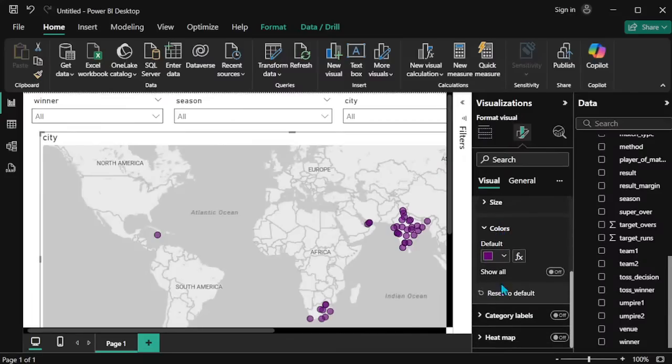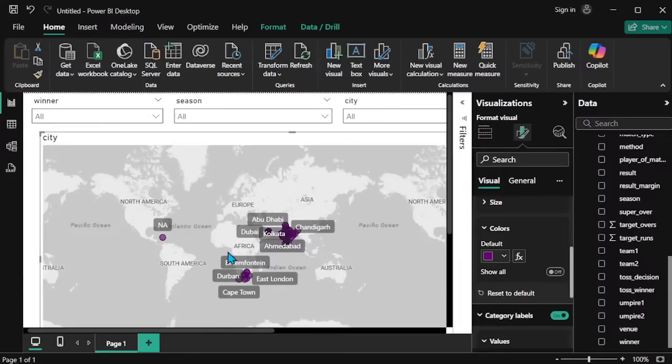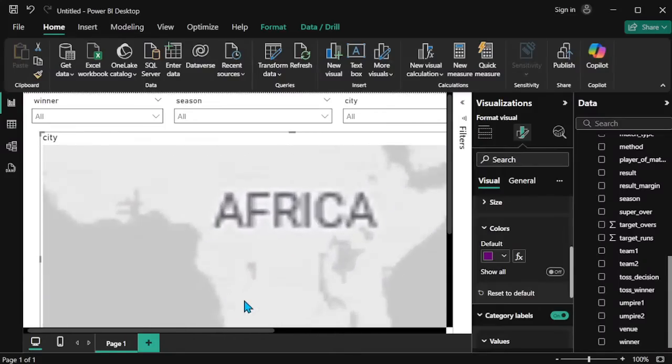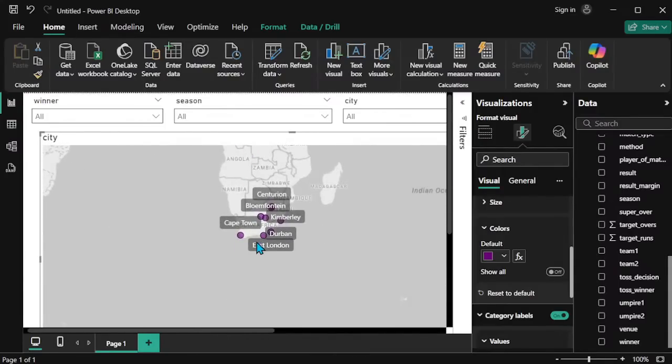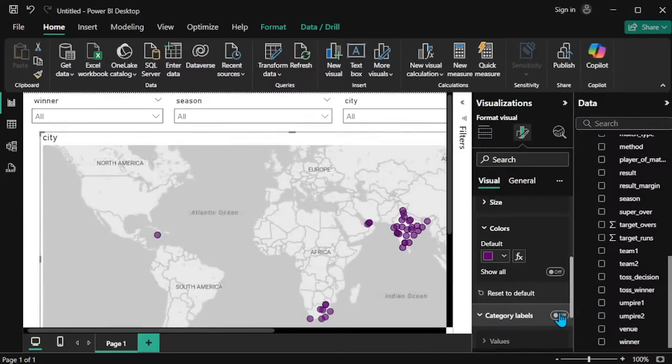So next one is the label. Category label means it shows the particular bubble's city name. If I turn on this option, now you see North America is showing, and the next one is Durban. So the Durban city name is showing like this. The East London, Cape Town bubbles. If I move the cursor over a bubble, then only that particular bubble's city name will be shown. If you turn on the categorical label option, it automatically shows that city's name. If you need this, you can enable it. If you don't need it, you can turn off the categorical label.